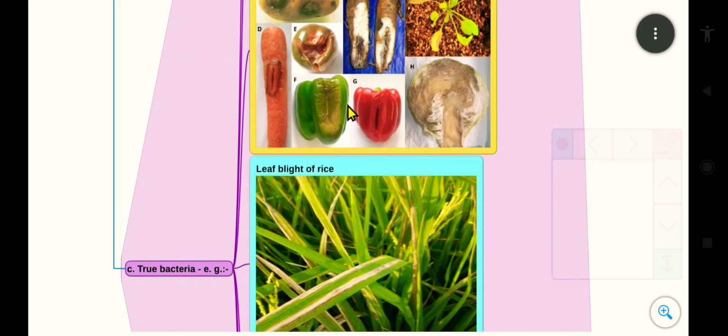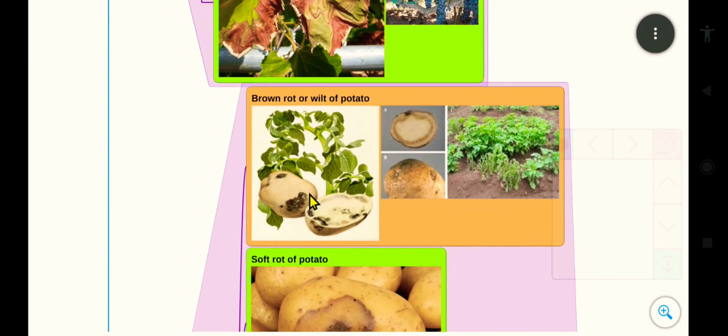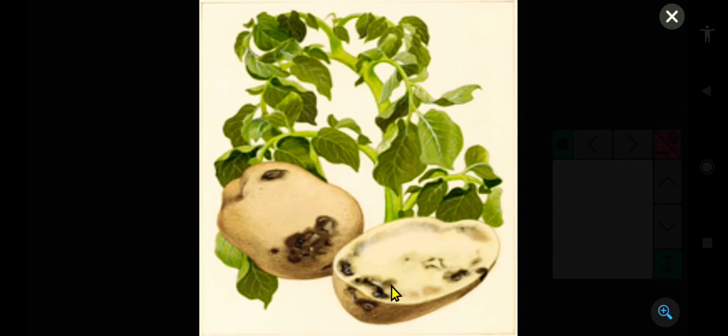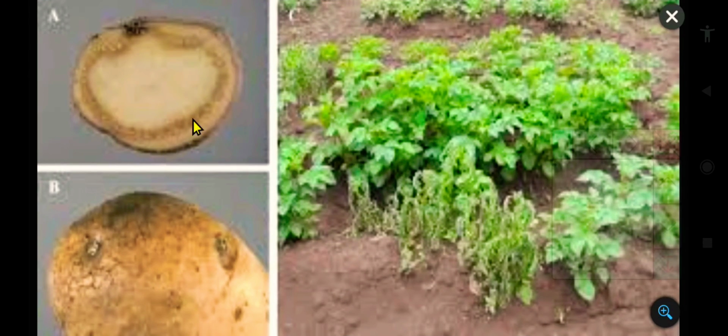And the next one is true bacteria. In true bacteria, the examples are brown rot or wilt of potato. See the picture. This is the brown rot, and the stem and leaves will be wilted due to the true bacteria. See this picture also. This is the brown rot, and this is wilt disease.